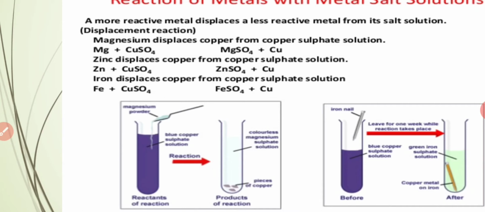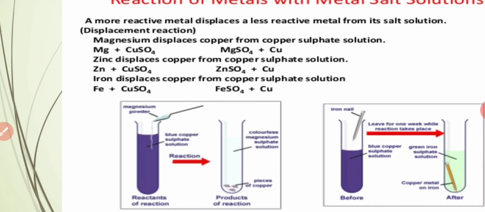The magnesium sulfate, a colorless magnesium sulfate solution, has been made, and the pieces of copper stay down at the bottom of the test tube. Okay, so by this example, by this activity, we can understand it. One more example is of iron.